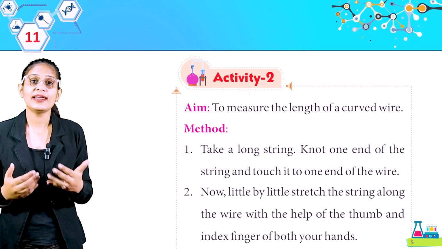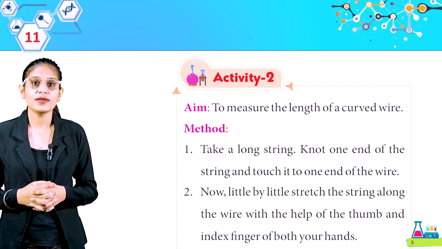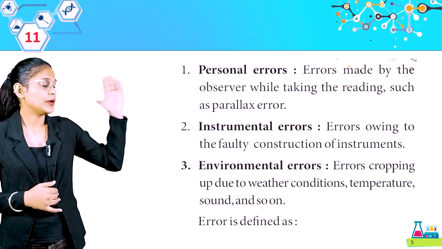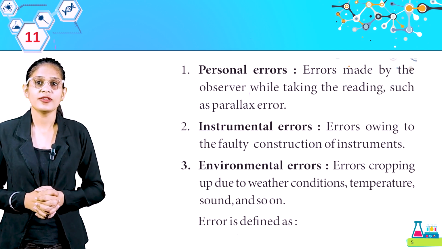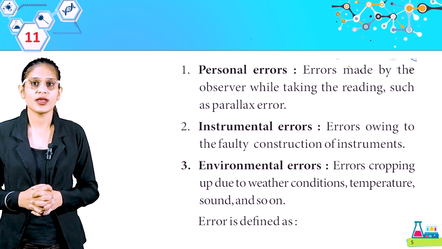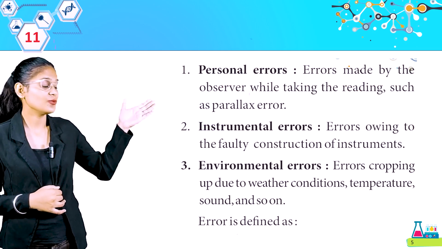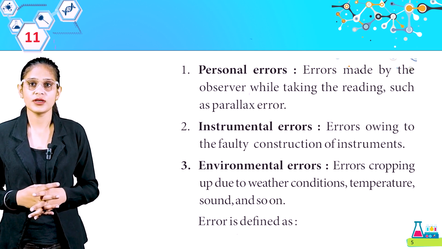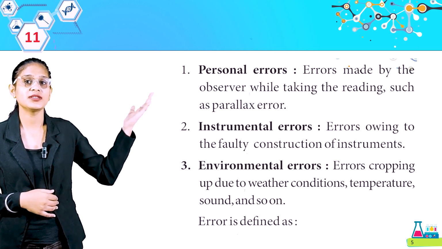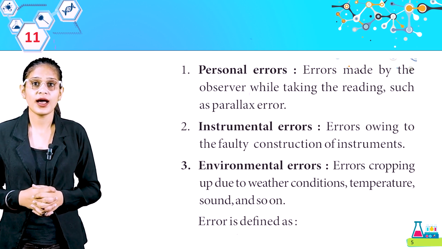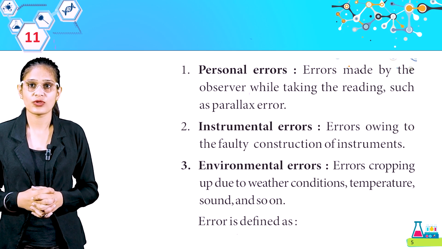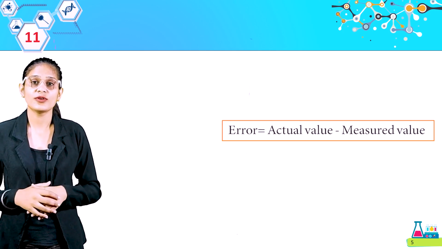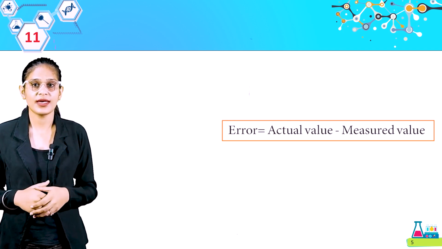Now, little by little stretch the string along the wire with the help of the thumb and index finger of both your hands. Personal errors: errors made by the observer while taking the readings, such as parallax error. Second, instrumental errors: errors owing to the faulty construction of the instruments. Third, environmental errors: errors cropping up due to weather conditions, temperature, sound and so on. Error is defined as: error equals actual value minus measured value.